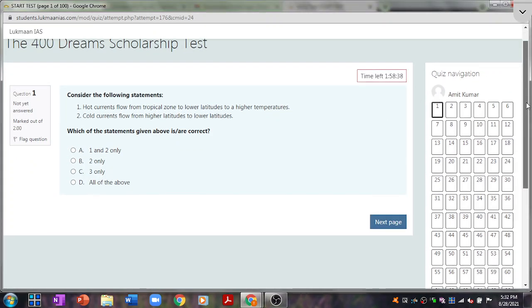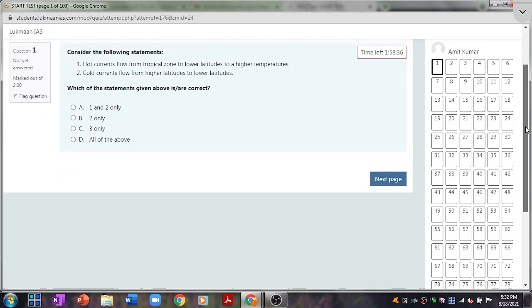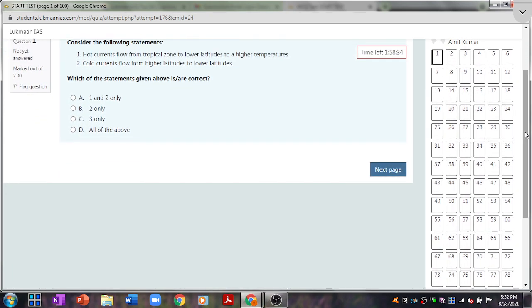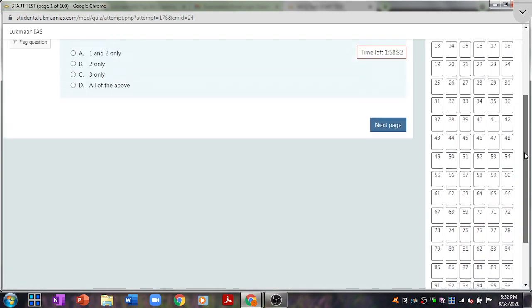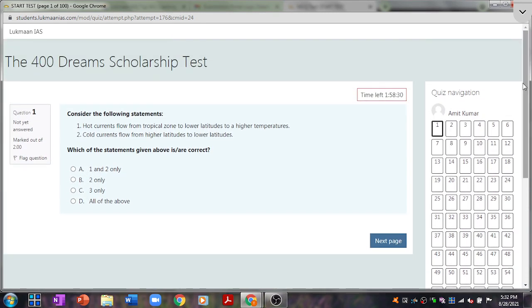To the right side of the screen you can see the question numbers are mentioned. This is the question panel. Here you can see all the 100 questions are listed. Then we have the time, which keeps on showing on this screen. It says time left 1 hour 58 minutes 21 seconds, like that.